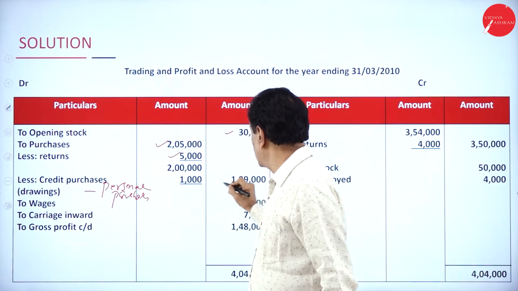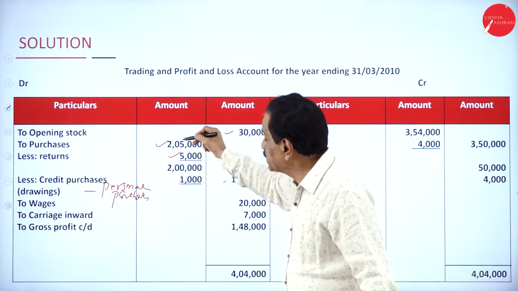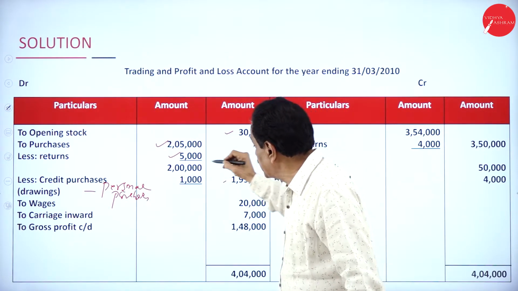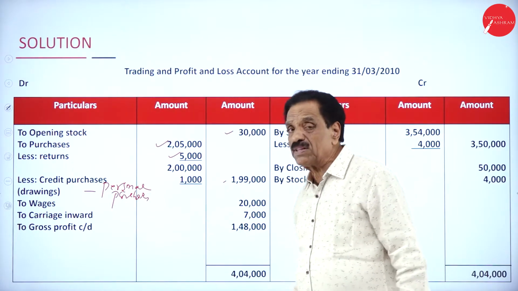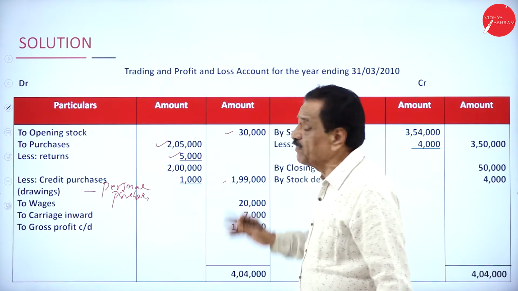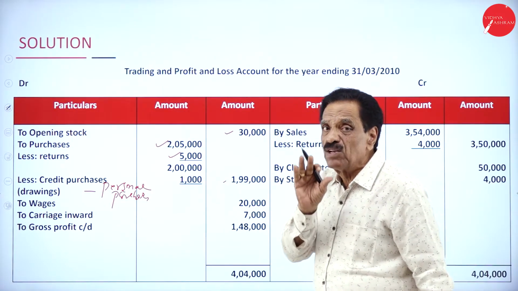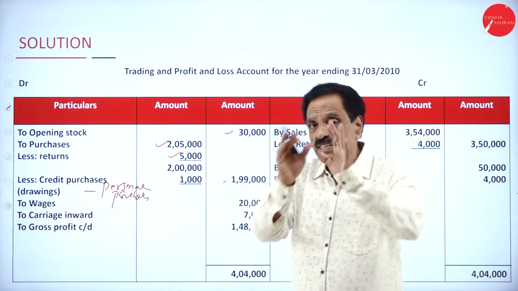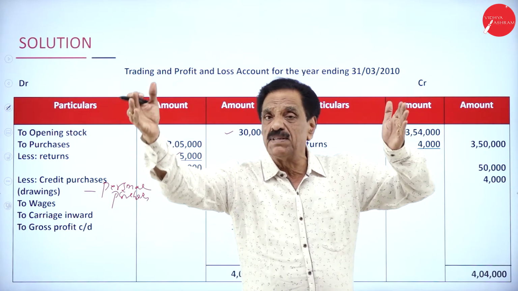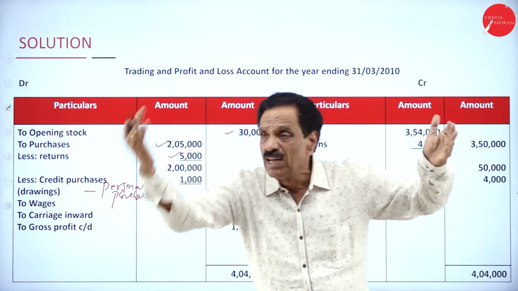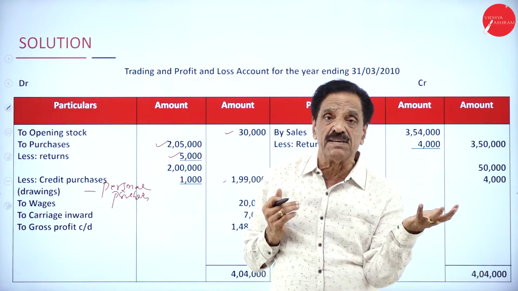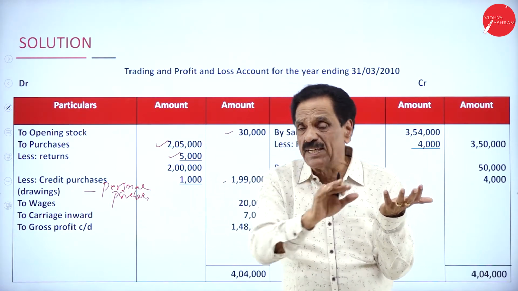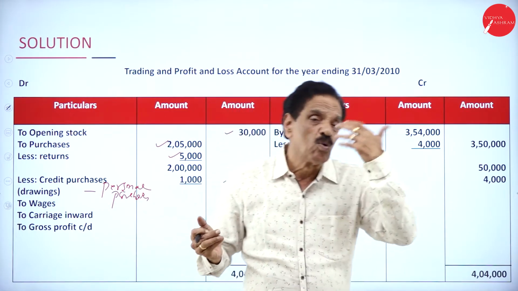Here, 1,000 should be real. This is the business purchase. It's a purely personal purchase, should not be taken because we are doing the business. You are doing the trading profit and loss account, a business you are doing. So I told in the last that concept now, one side is a businessman, one side is a business. He contributes the money into the business. Who is the receiver? Business is the receiver. We treat as a separate entity.